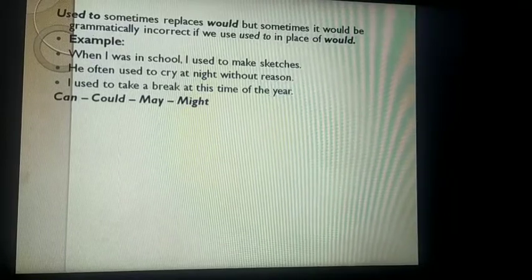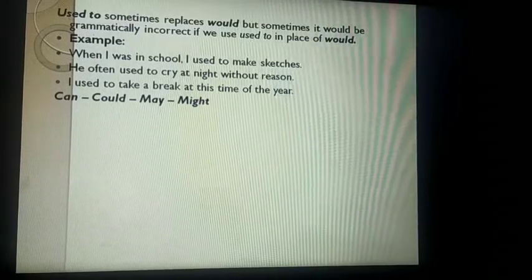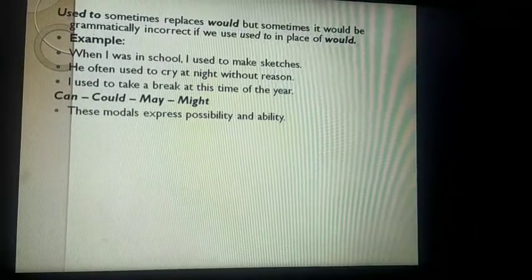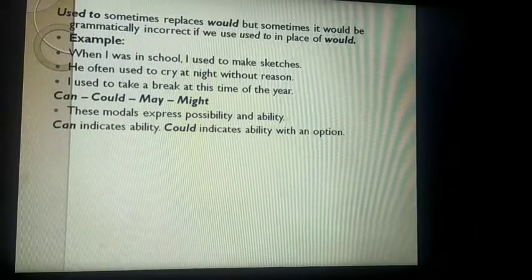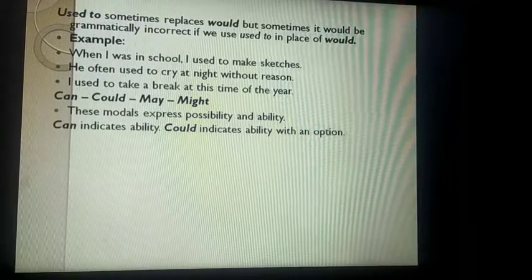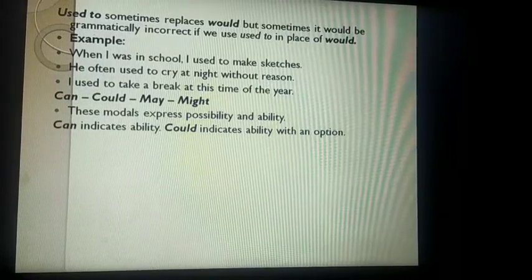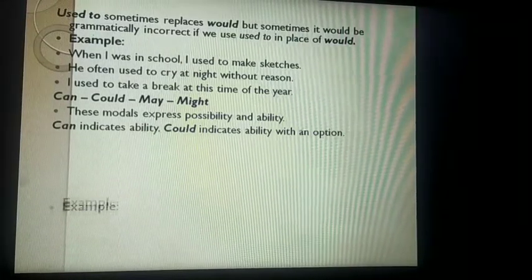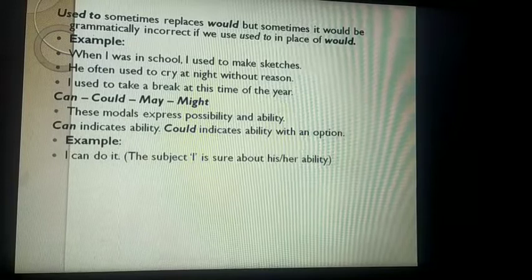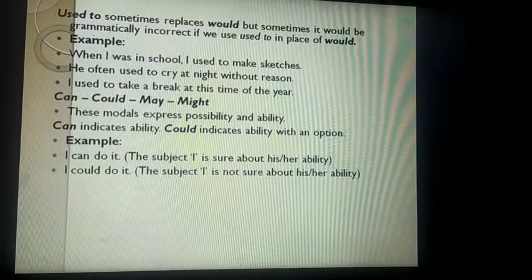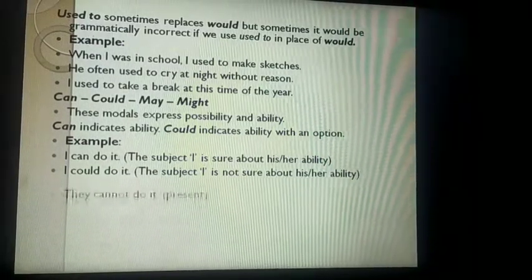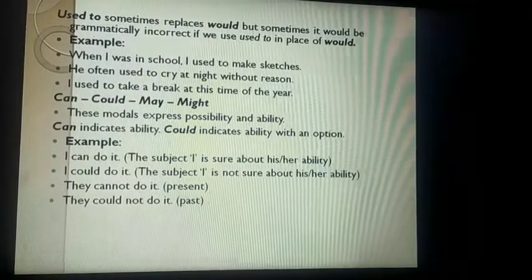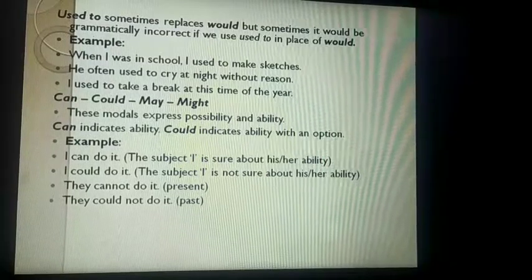Next is can, could, may, might. Okay, can का past होता है could, may का past होता है might. Okay, these modals express possibility and ability. What can indicates? Can हमें ability के बारे में बताता है, और could जो है वो past होता है can का. Let's see example. I can do it. Ability, I could do it. Past ability. They cannot do it, negative. They could not do it, past.